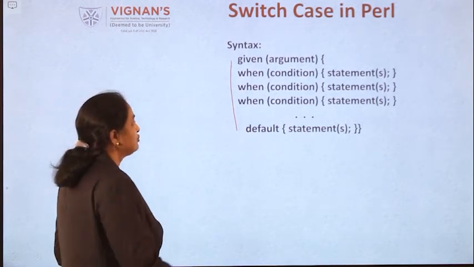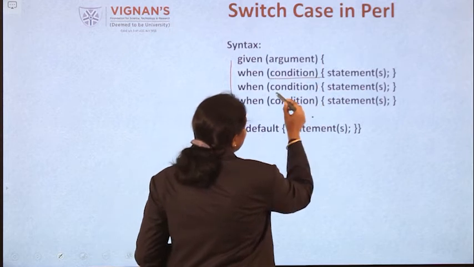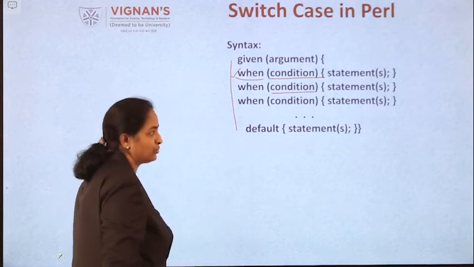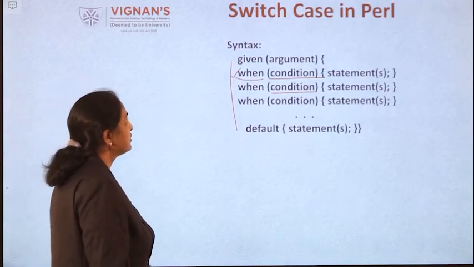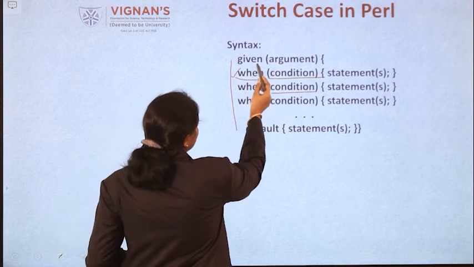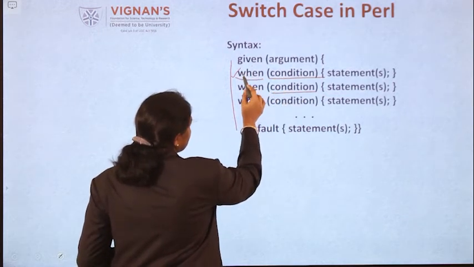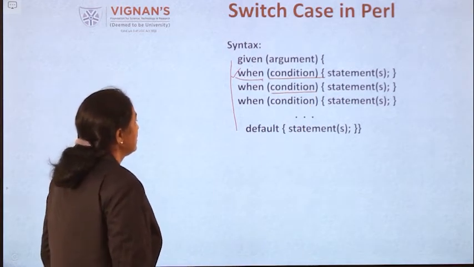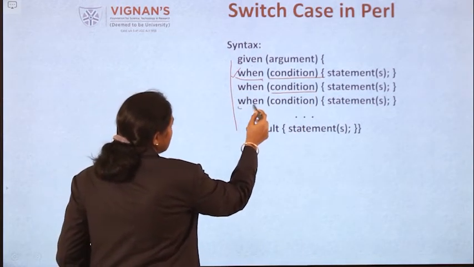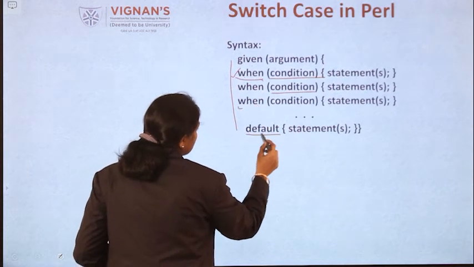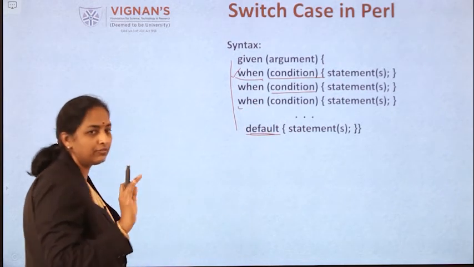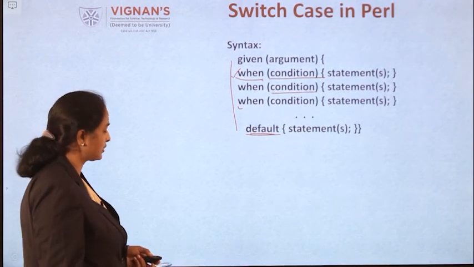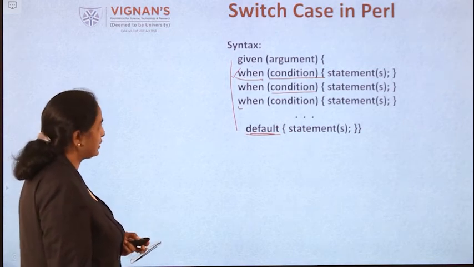Switch case: whichever condition is true, only that set of statements will be executed. Now coming to the syntax, given is the keyword, argument. Next, when is the keyword, you specify the condition and the block of statements. After all the cases are over, at the end you have to specify one default case. So this is the way a switch can be written here.